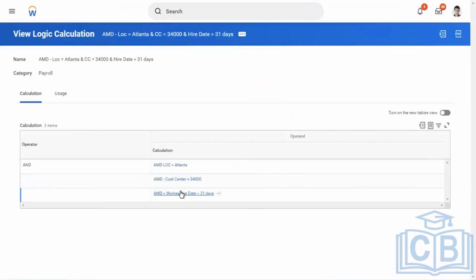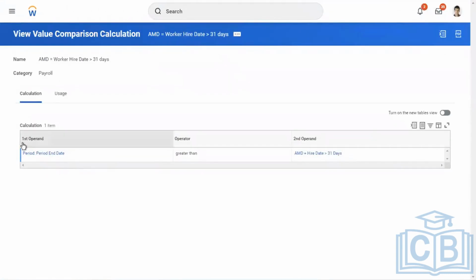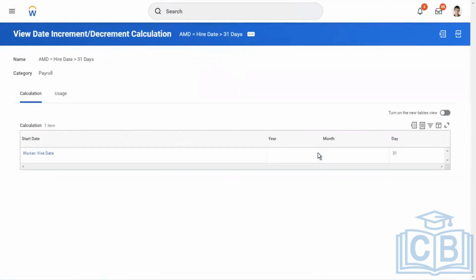What we did here, we selected value comparison calculation first. And here you say pay period ended greater than worker hire date. Here we selected date, increment, decrement, and increment. Worker hire date plus 31 days. If we select this, it is greater than or equal to pay period ended.